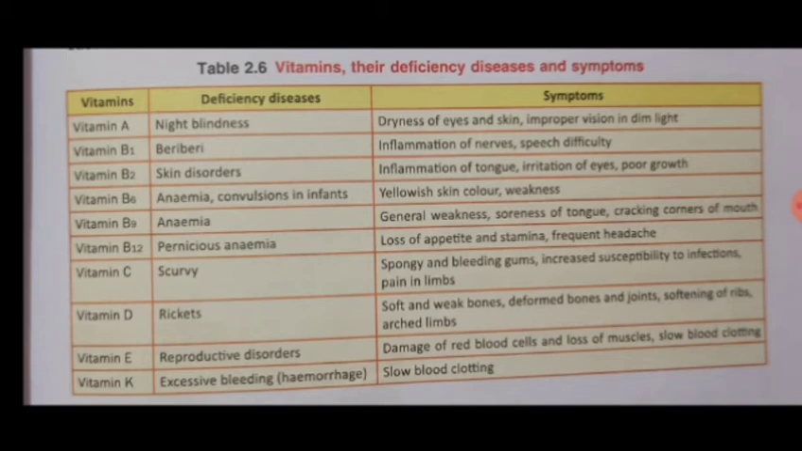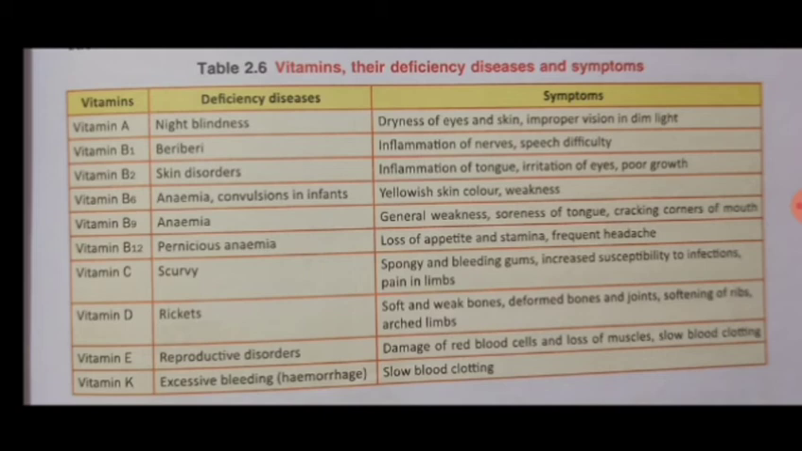Then we are having vitamin B12. Its deficiency causes pernicious anemia, where we can see loss of appetite and stamina in the person with a frequent headache. A person having pernicious anemia becomes hungry after a very long time. His appetite is very low.